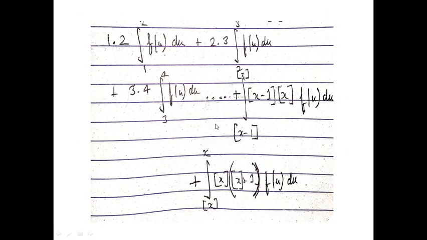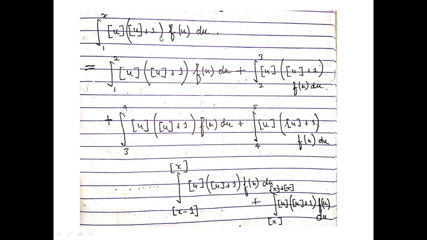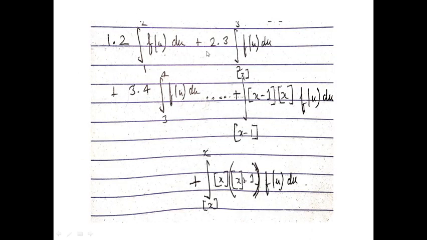Now as I was saying, this gives 1 into 2, this will give 2 into 3, 3 into 4. Similarly x minus 1 to x and x to x plus 1, f(u) du will remain the variables. Now the next step, what we will do is we'll put the integral of f(u) du as capital F(u) plus some constant.